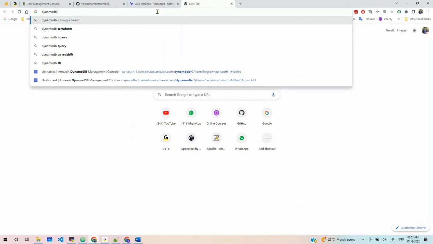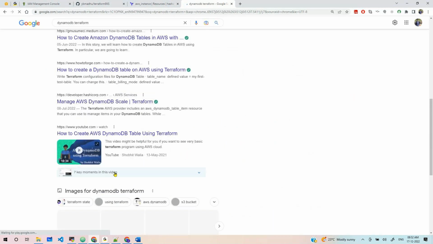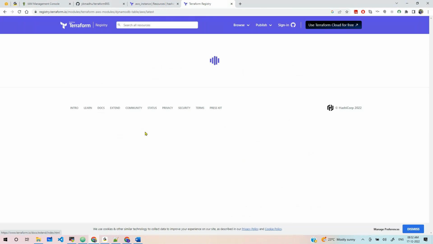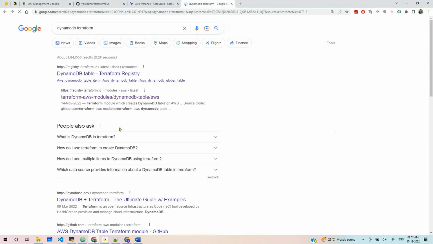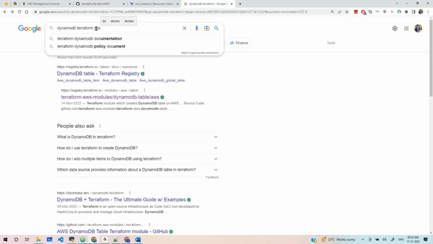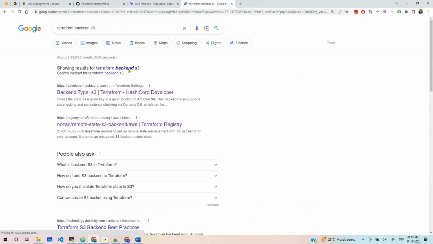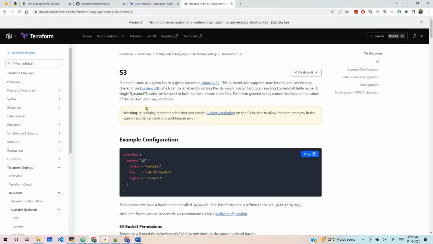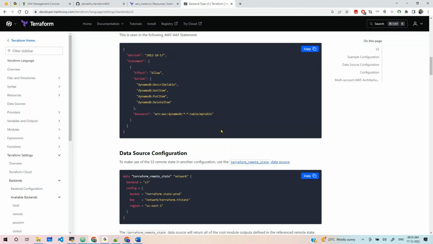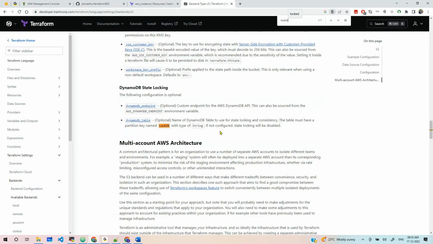Let me show it in the Terraform documentation. Terraform backend S3. You can get the exact thing. Come down here: this is the DynamoDB lock table, and the partition key we have to add is LockID.